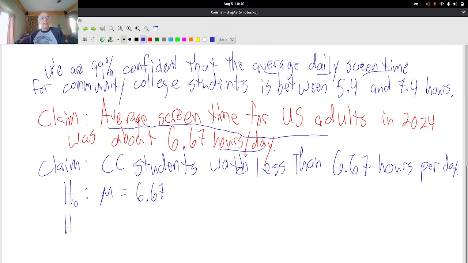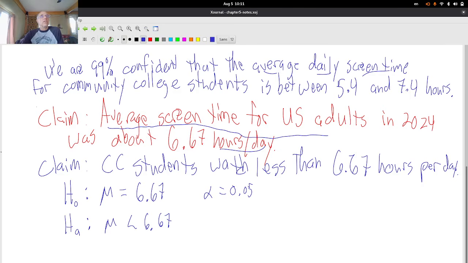And now I have an alternative hypothesis, call it HA, sometimes H1, and that's going to be mu, population mean. What is mu? Mu is the average screen time for US adults in hours per day, and I think it's less than 6.67. I'm going to go for the usual significance level. Alpha is 5%. And I want to test this hypothesis. So then I have to jump over to StatKey's hypothesis test page.